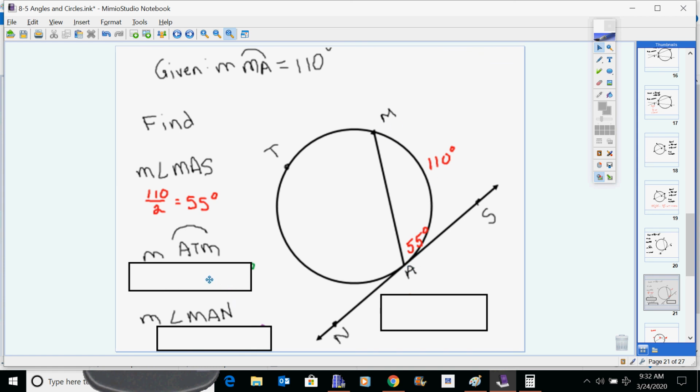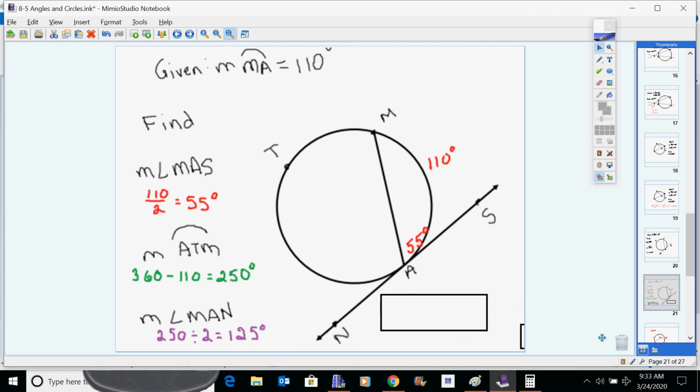So it would be very easy to just take 360 minus 110. And that'll give you 250 degrees for this measure of this arc right here. And then angle MAN, you can either subtract from 180 or you can divide 250 by 2.